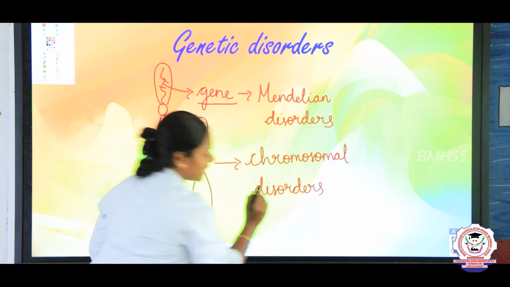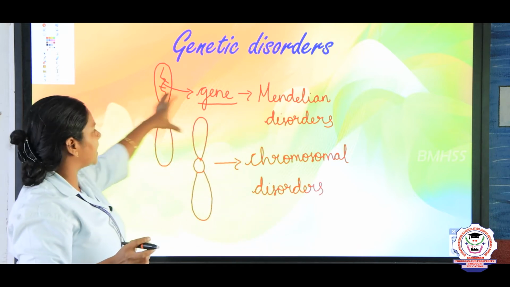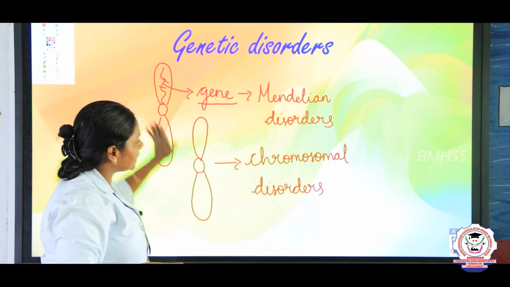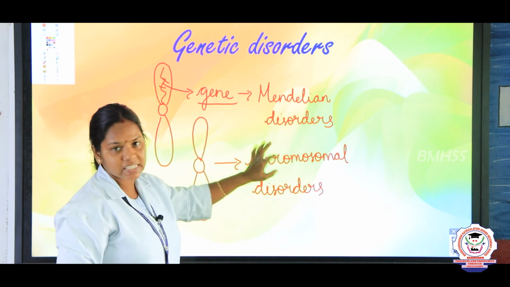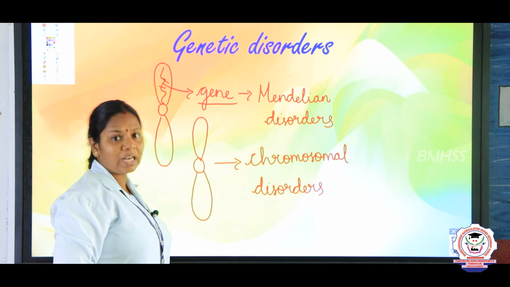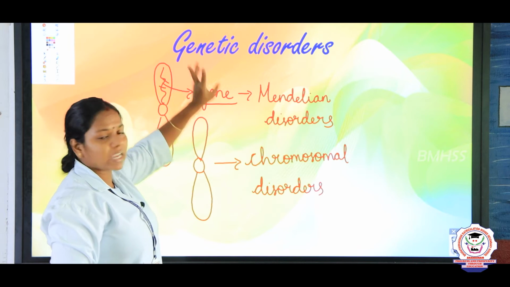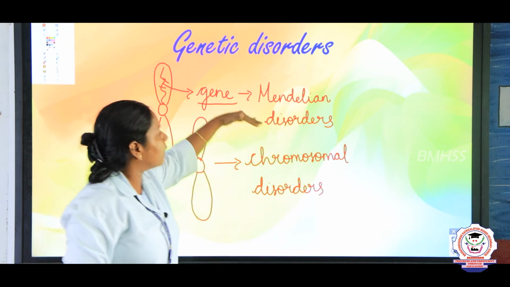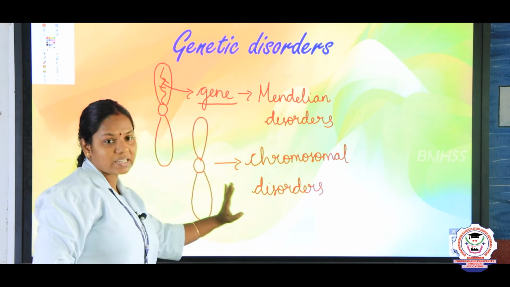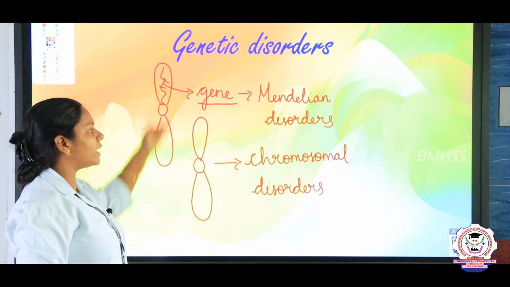Okay children, so if there is any defect in a gene, we say it as Mendelian disorders. If the entire chromosome is responsible for causing a disease, we say it as chromosomal disorders. So the genetic disorders can be classified into two categories. One is Mendelian disorders and another one is chromosomal disorders. Now let us see one by one.